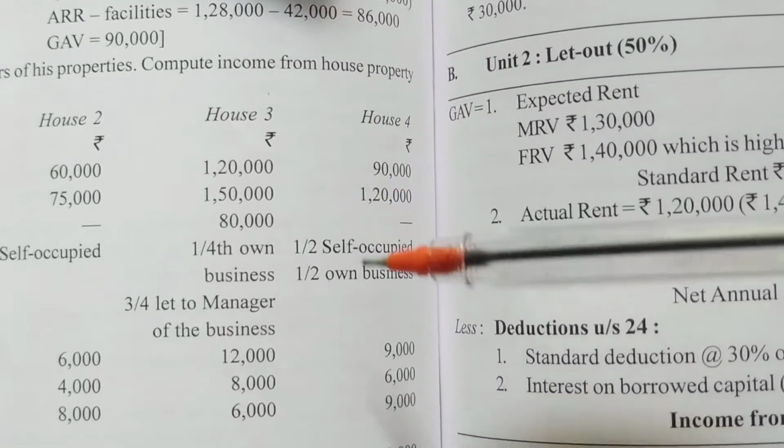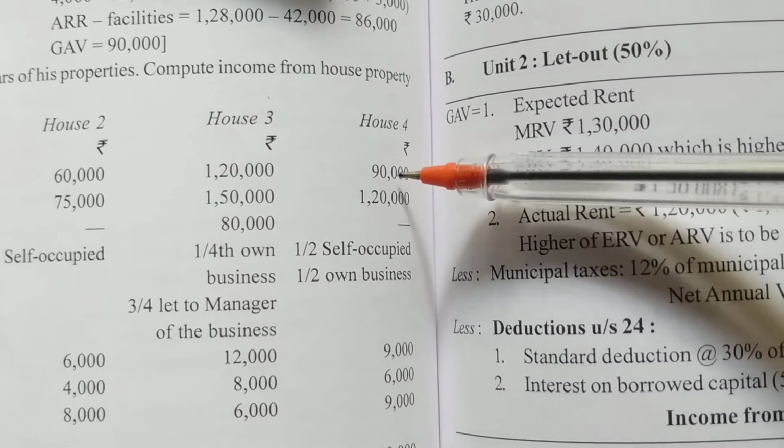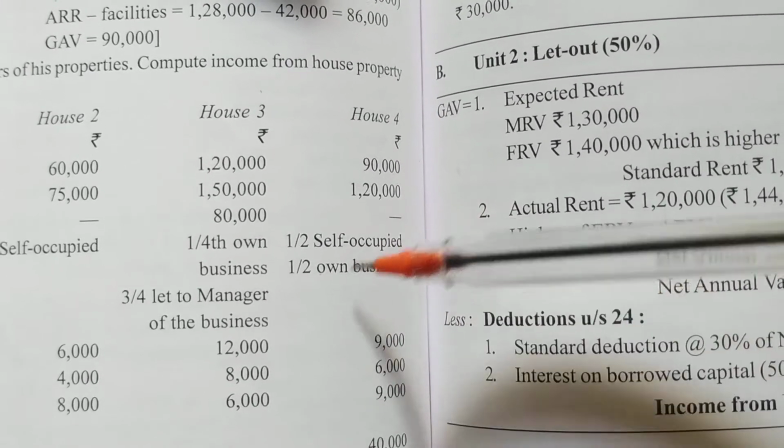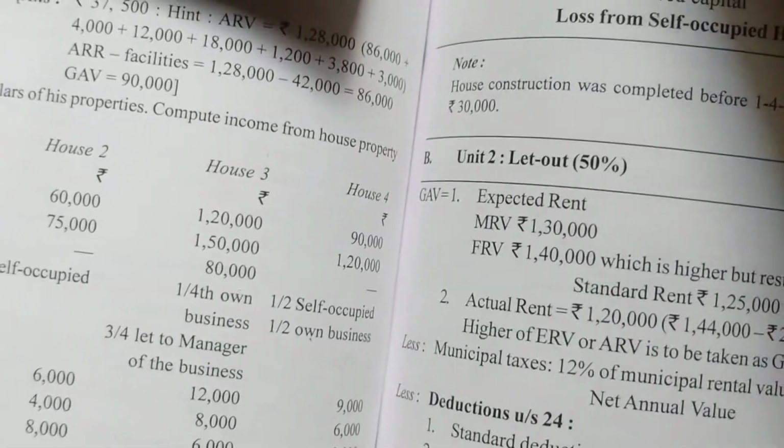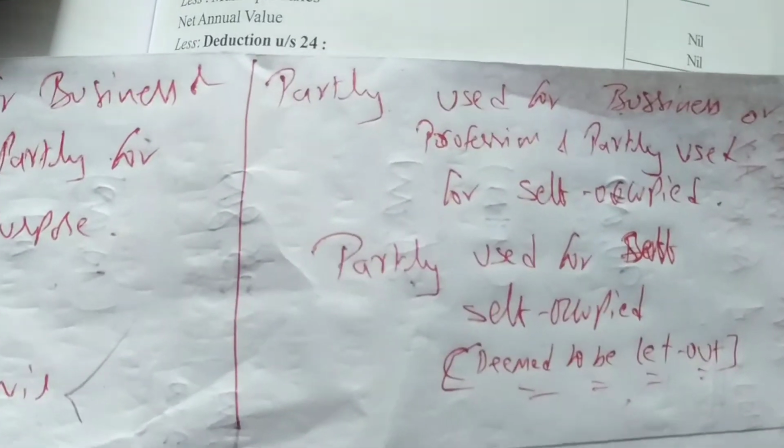And house 4, you see, this is new. Half is used for self-occupied, half is used for business purpose. This is the last concept we have to understand in the chapter.